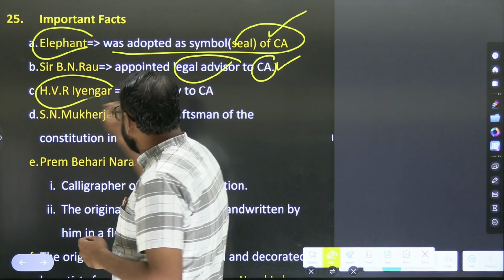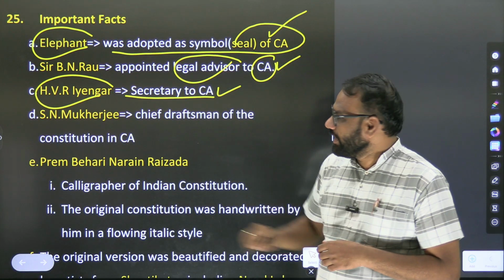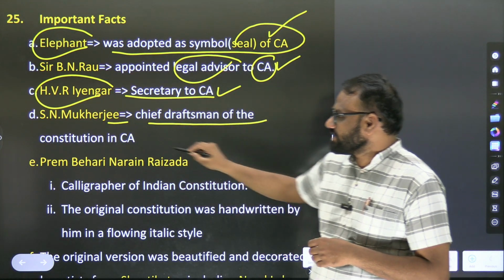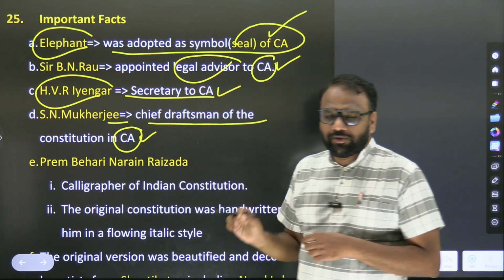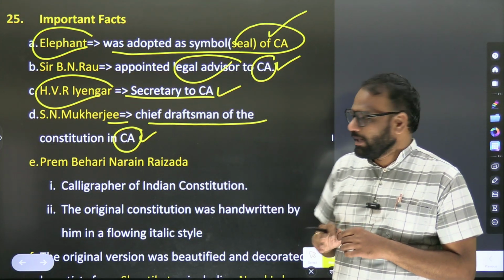H.V.R. Iyengar, Secretary to Constituent Assembly. S.N. Mukherjee, Chief Draftsman of the Constitution in Constituent Assembly. So probably he was the person who was involved in typing and all.